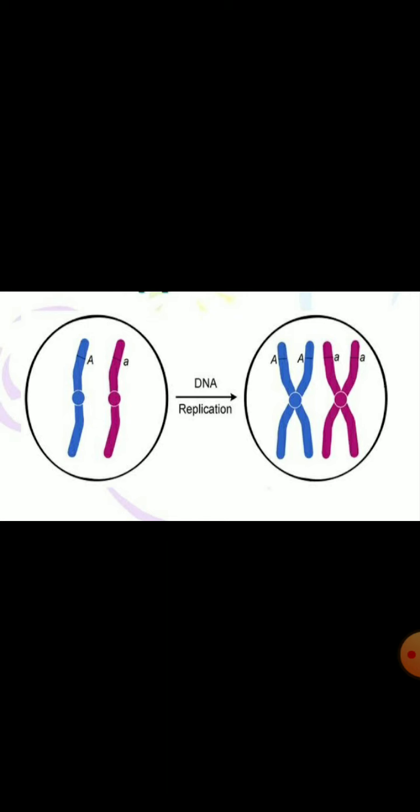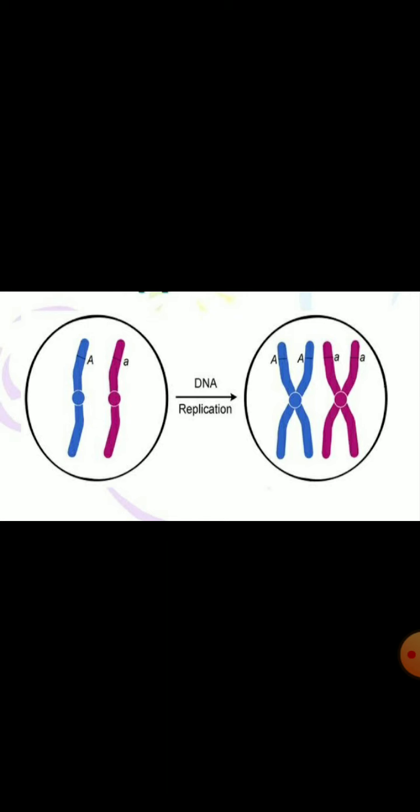And therefore, the alternative is that the DNA copying should be accompanied by the creation of an additional cellular apparatus. Remember how it is done? The DNA copying is accompanied by the creation of an additional cellular apparatus.